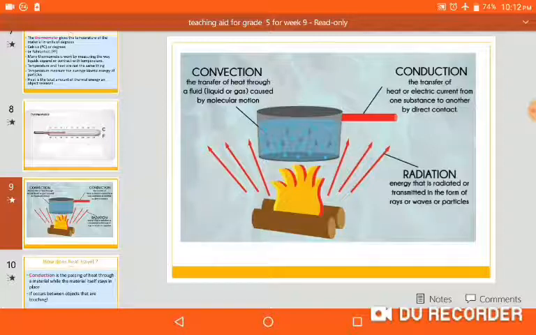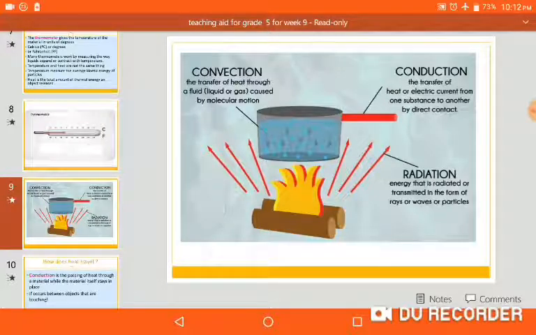How does heat travel? Heat travels in three ways: conduction, convection, radiation. Conduction is the transfer of heat or electric current from one object to another by direct touch.